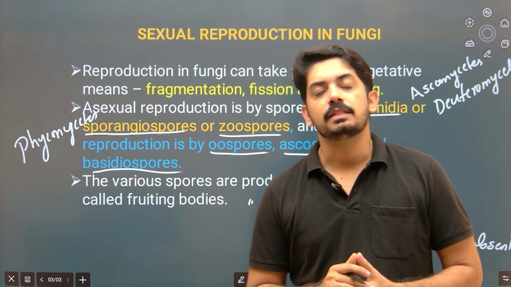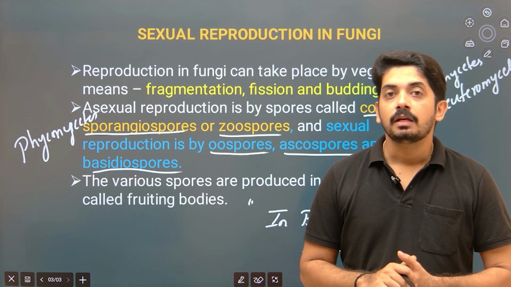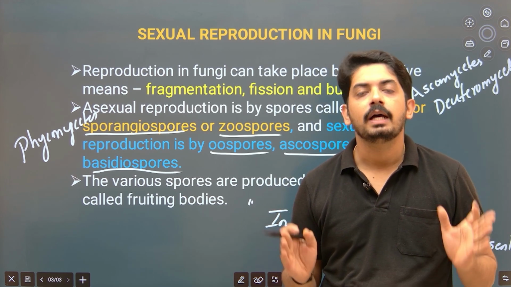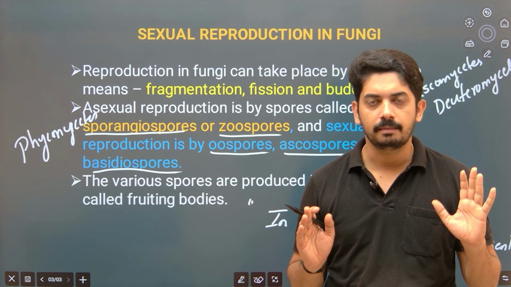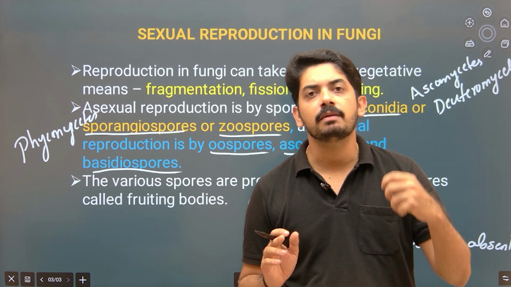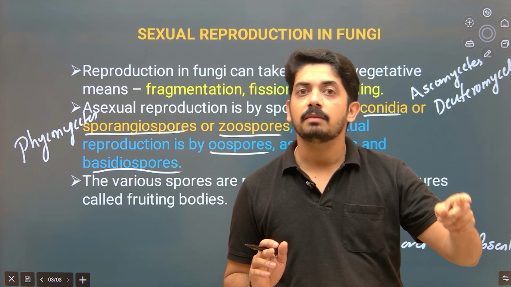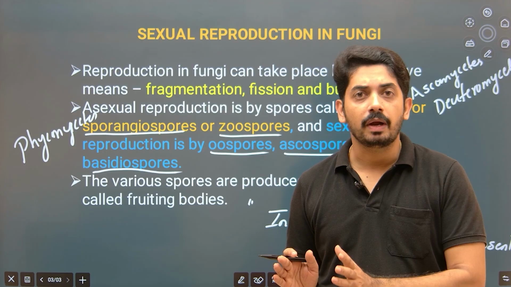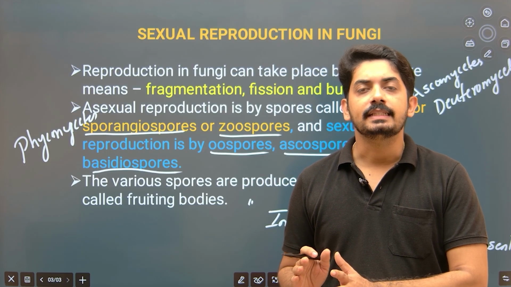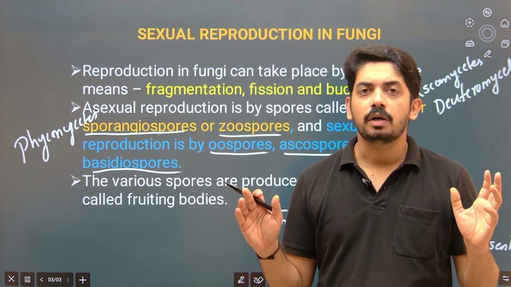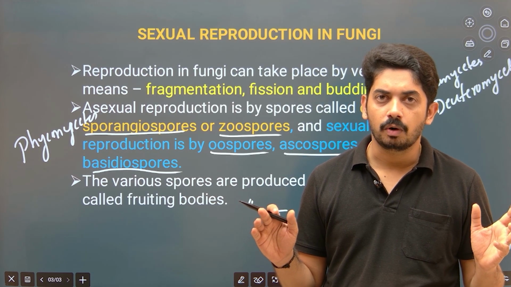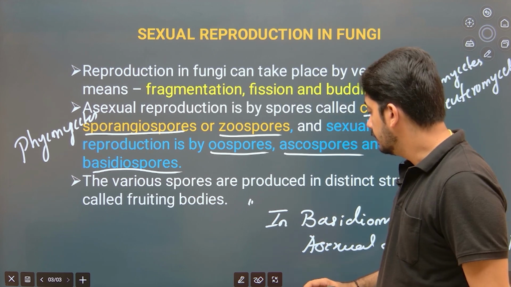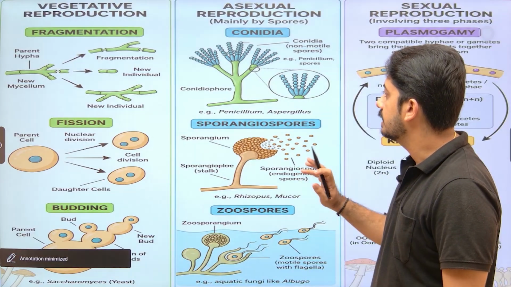Now, one character is very, very important. What is that? Whether it is an asexual spore or a sexual spore, they are all haploid. That we should know. Okay, very important. When these spores germinate and produce hyphae, then the fungal body is also haploid. Then at what stage do we observe the diploid nature? Do we observe diploid cells in the body for a very long duration, or is it transient? That is very important, and that makes this concept a little difficult to understand.